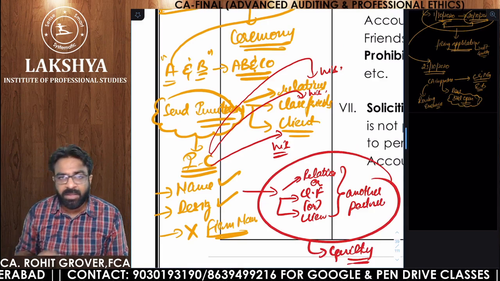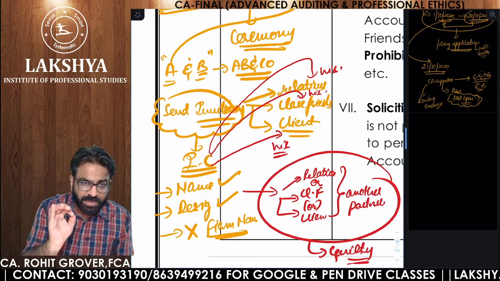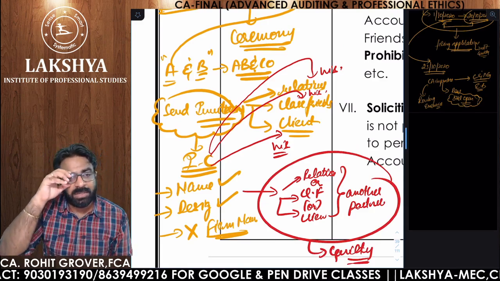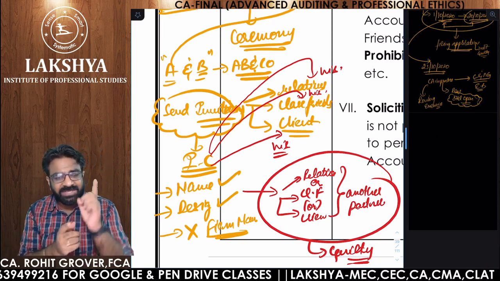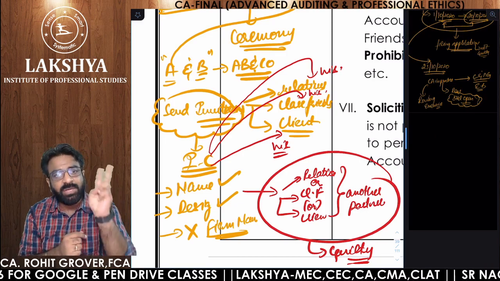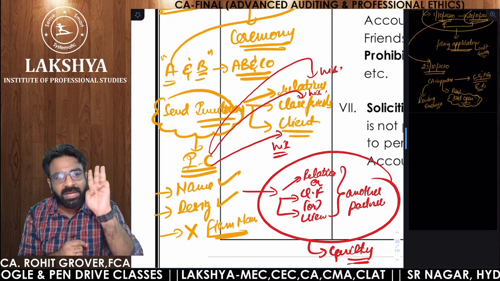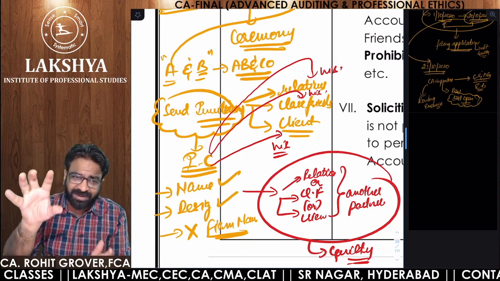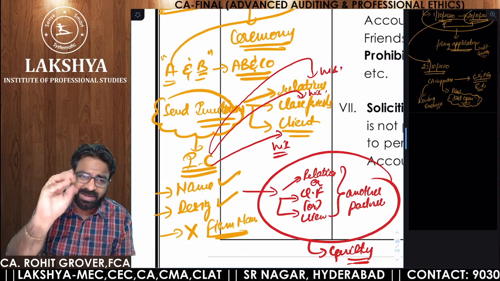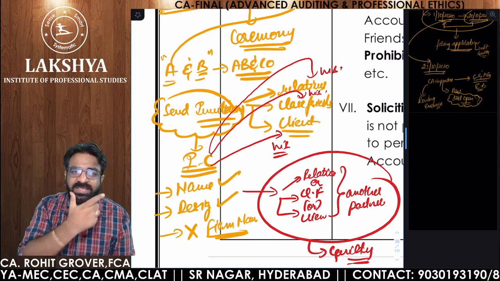Remember one thing, if you have bought an office or any house, and you are sending the invitation card, send it to your relatives, your close friends, and your clients. If you are sending it to your partner's relatives, partner's clients, or partner's friends, then in that case you are